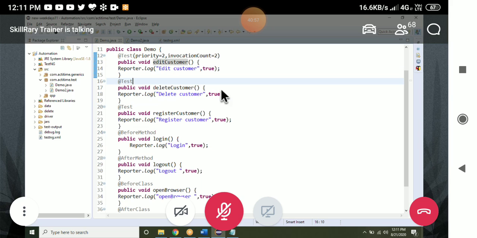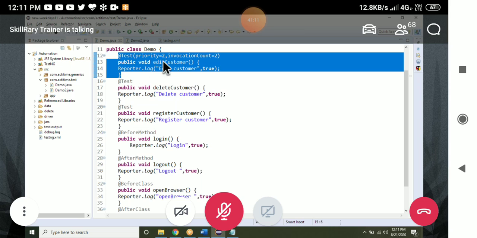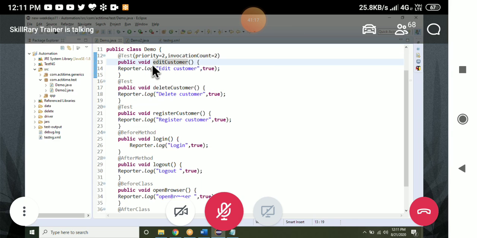Tell me, Priyanka. You're asking why login, logout 2 times, since the invocation count is 2? Yes, sir. Why is that needed? No, this is one test case. There are 2 edit customers that will be executed, one this one, and again this one. So it will take it as 2 test cases.